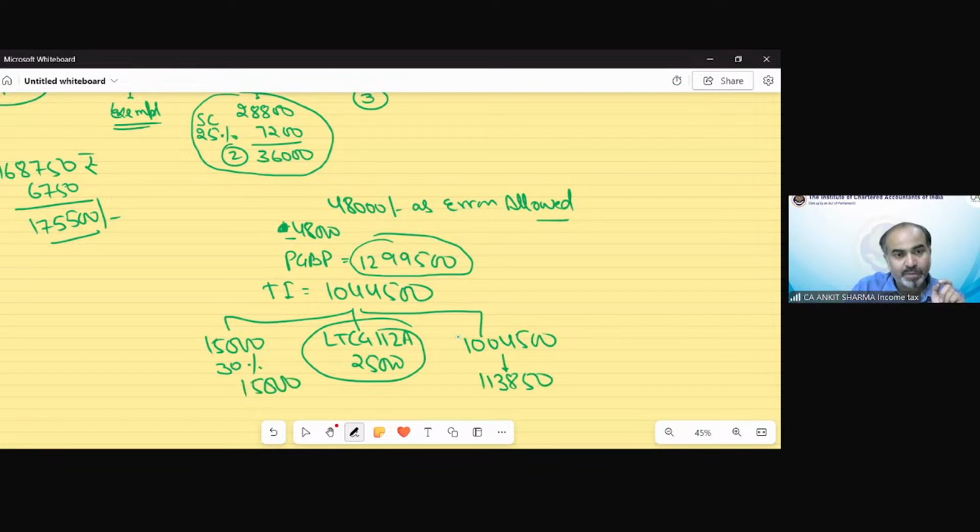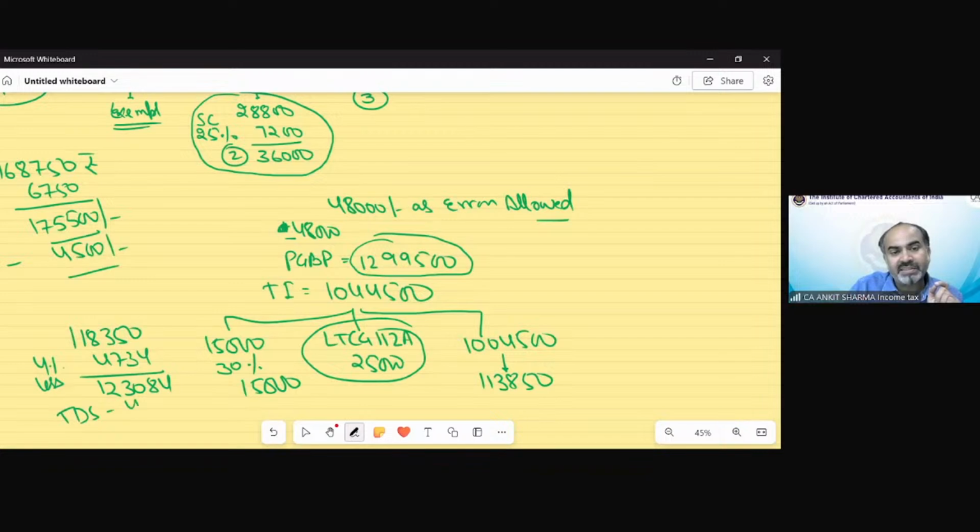So total tax would be 118350 and 4% cess, 4734. So my gross tax liability would be 123084. But there is TDS also, which has been deducted, that is 4,500. So that TDS deduction can be claimed out of this income. After TDS, the value, if there is anything, is going to be the final tax liability.